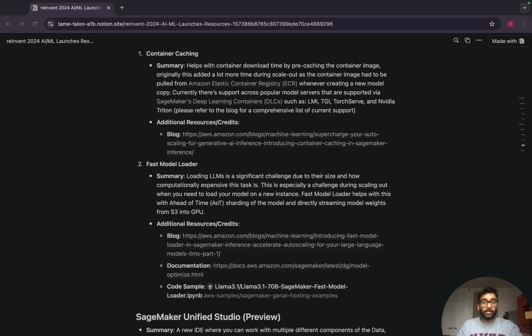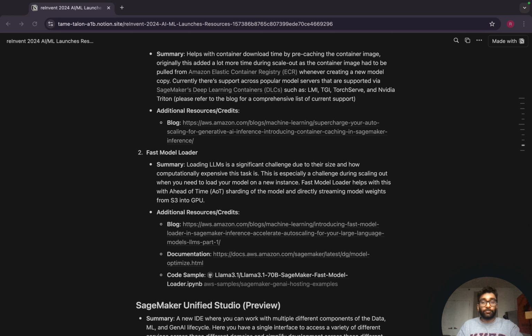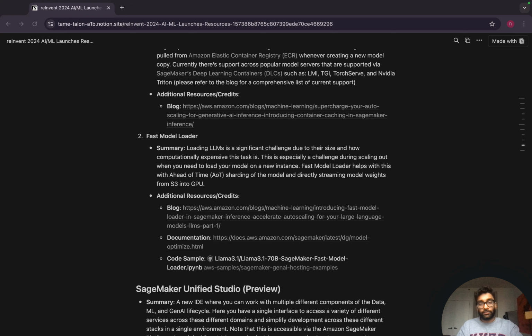And what is also happening is you're directly streaming these model weights from S3, which is the model data source, into the GPU itself. And this is once again saving you a lot of startup time when launching a new instance. So ahead of time is a key word to keep in mind here with the sharding essentially, and then also directly streaming these weights in. And this is all accessible once again via code where you can enable this.